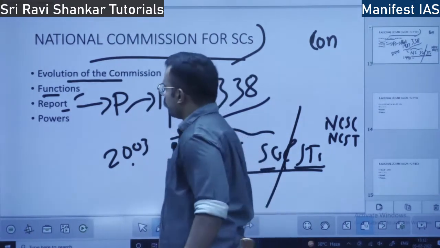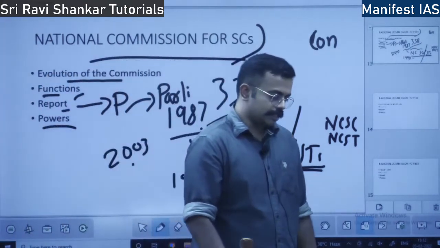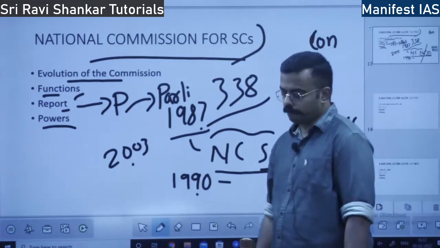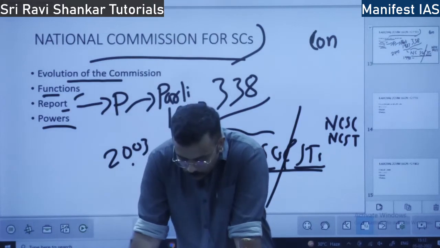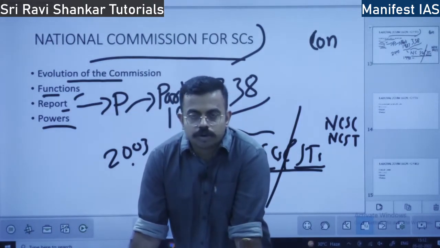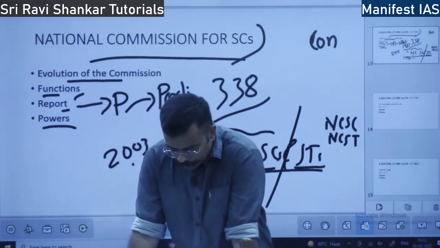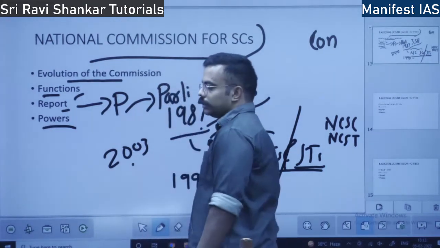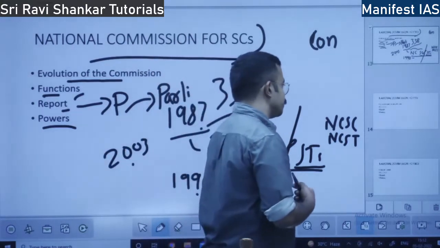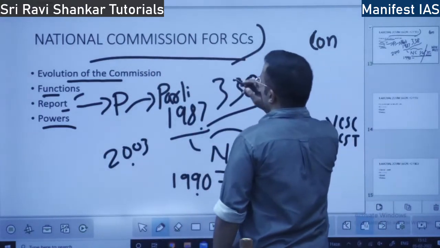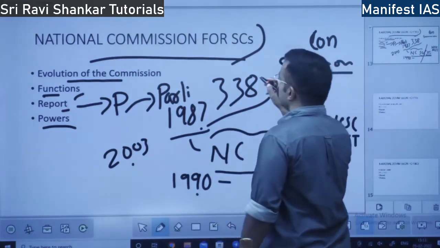What are the powers of the commission? What powers does the National Commission of Scheduled Castes have? It has the power of a civil court. Similar to the civil court, this commission can summon any person to come before the National Commission of Scheduled Castes and give witness in front of the commission.